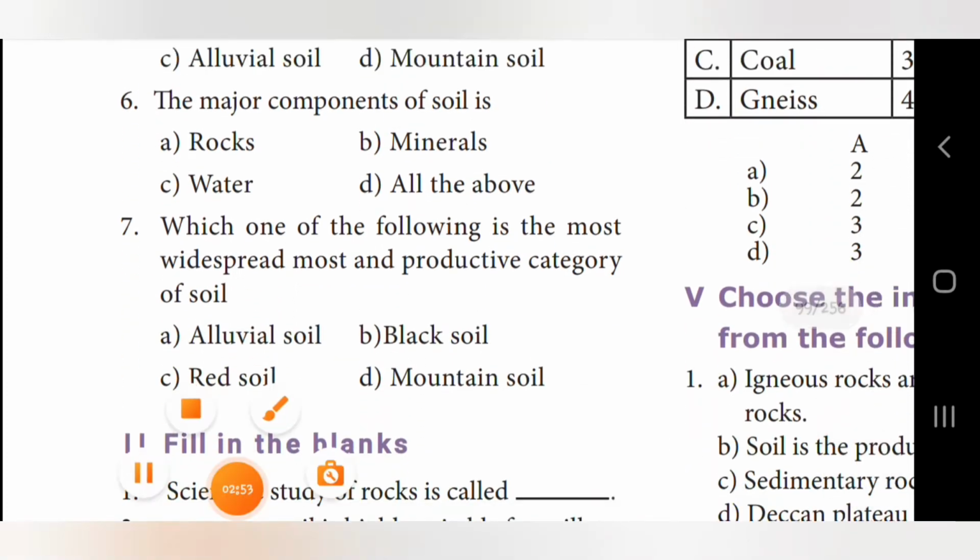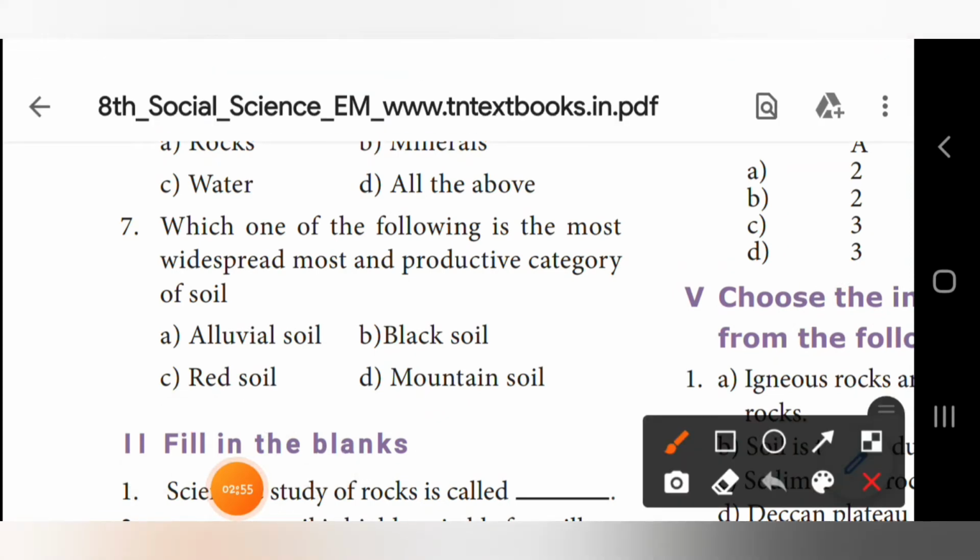Seventh one, which of the following is the most widespread, most productive category of soil? The answer is alluvial soil. A is the answer.